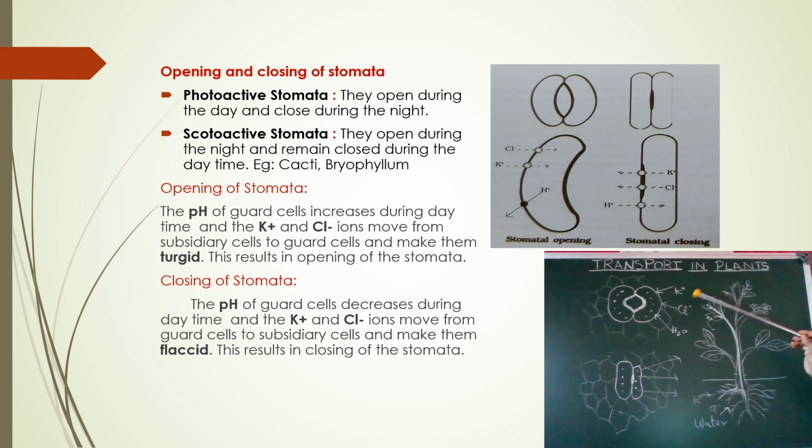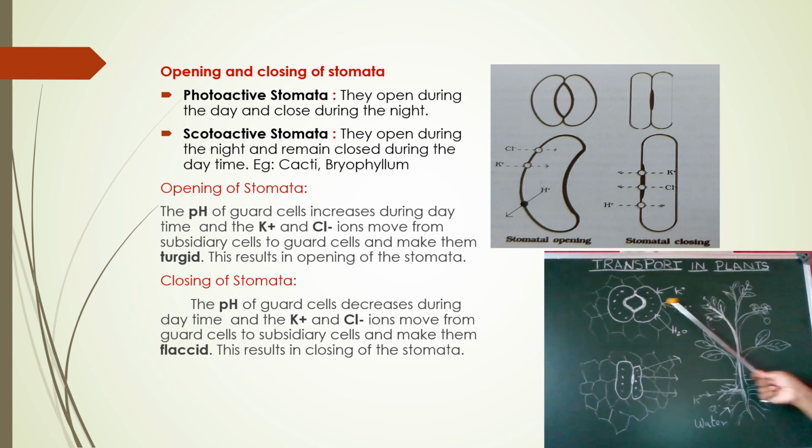Some water and some ions like potassium and chlorine ions continuously flow into the guard cells. With this continuous flow into the guard cells, the cell walls become turgid, that is, they get swollen. The outer layer of this wall gets swollen, so it results in the opening of the stoma.